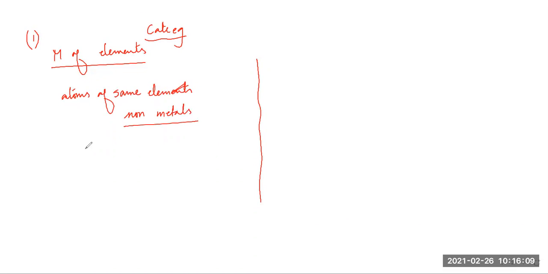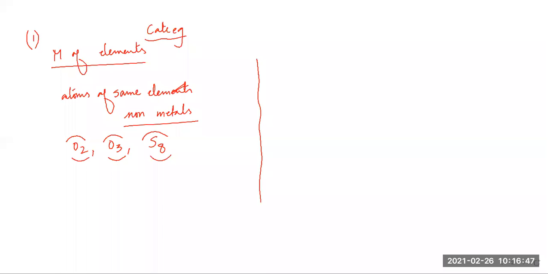As we have just explained, oxygen, then ozone, O3, then acid. These are the molecules of elements which have been formed as a result of combination of atoms of the same element. Am I right? Okay.